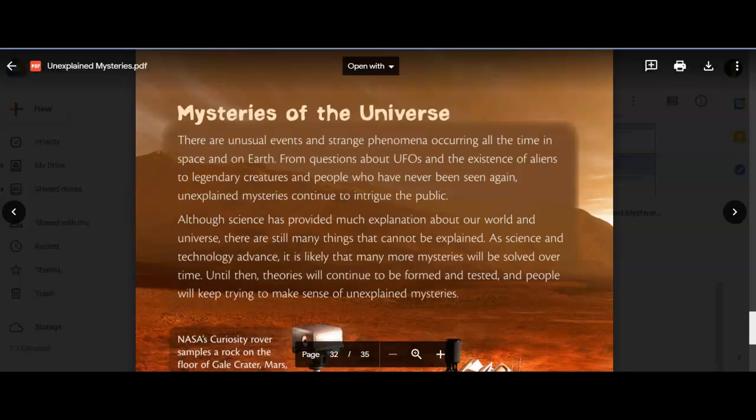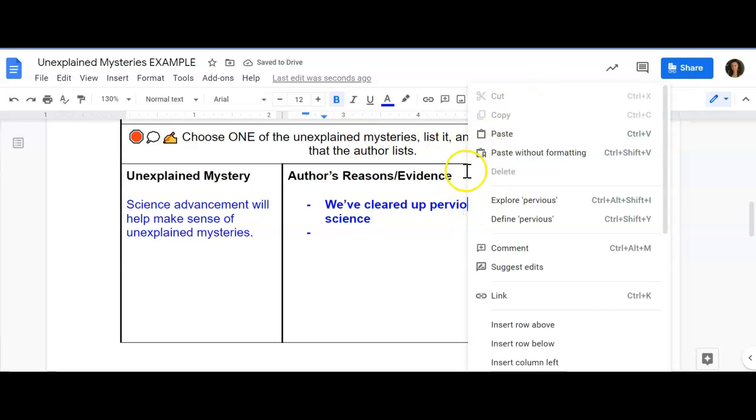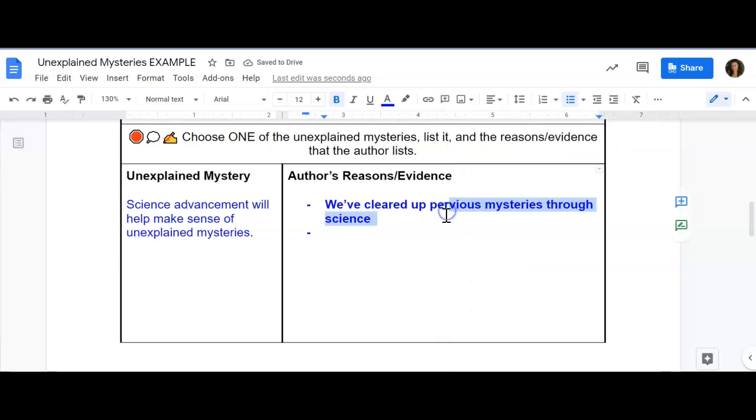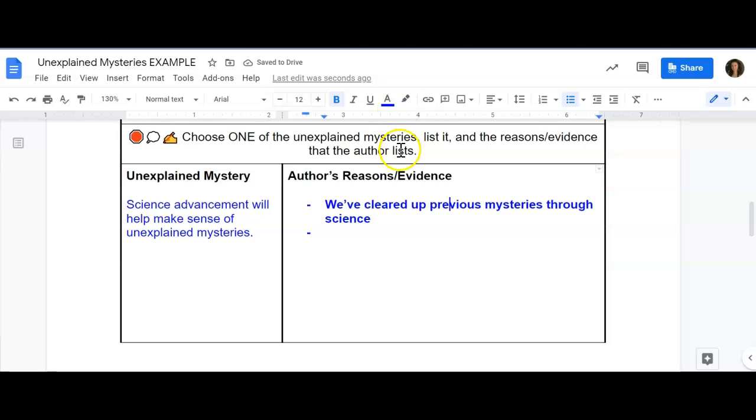All right, so I found some text evidence. I'm going to go back into my graphic organizer and put it in. We want to find at least 3. So they put that we've cleared up previous mysteries through science. What might be even better is I can go ahead and put the exact quote.